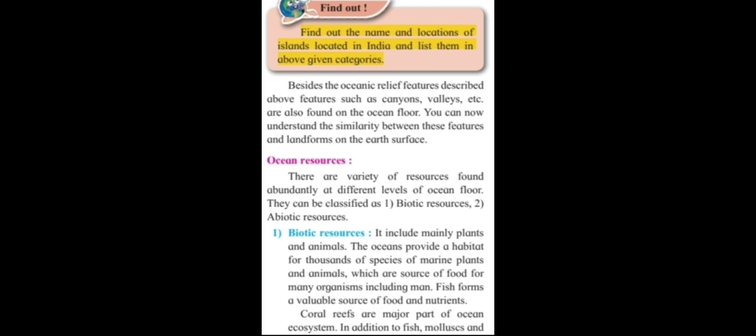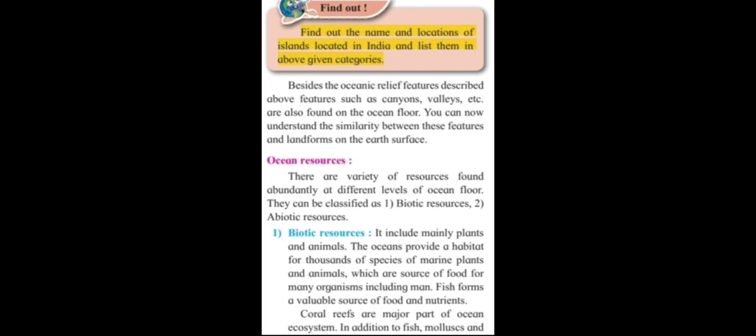Now students, when we talk about biotic resources, basically what we are talking about is plants, animals and humans, all the living organisms or the living things. So here biotic resources include mainly plants and animals. The oceans provide a habitat, I mean a living, for thousands of species of marine plants and animals, which are a source of food for many organisms including man. Of course, man also comes into this.